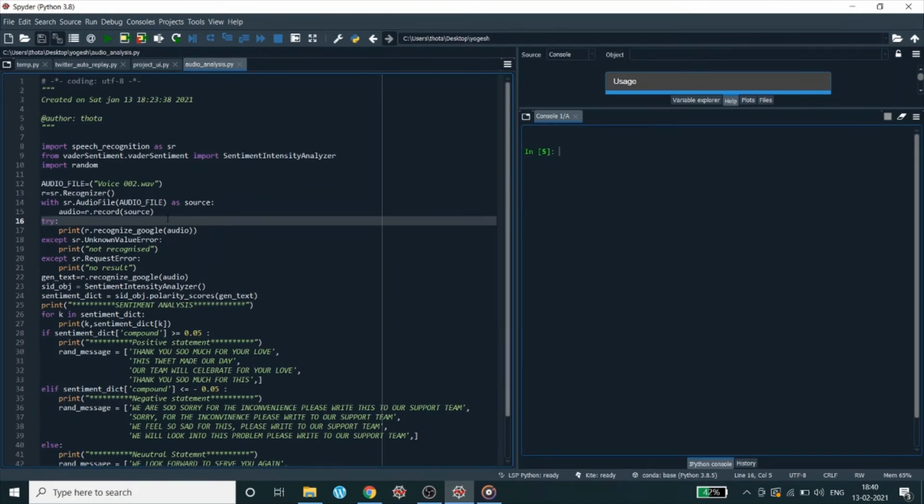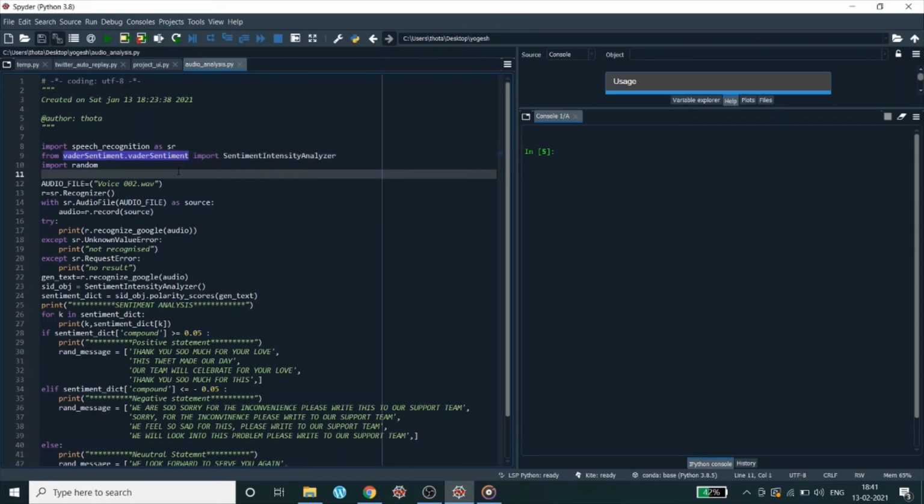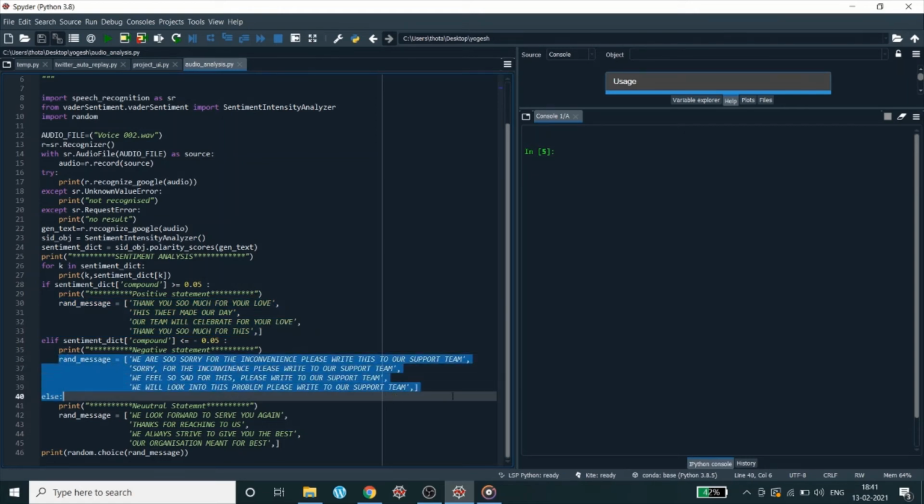The whole skeleton of this was: by using the speech recognition library, I convert the audio file into text format. After the text is available, by using VADER sentiment analysis, I analyze the sentiment intensity of that particular audio tape, and based upon the compound value, I generate a reply randomly within a given set of messages.